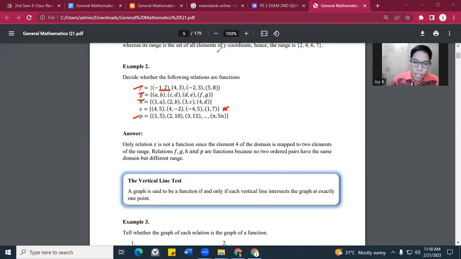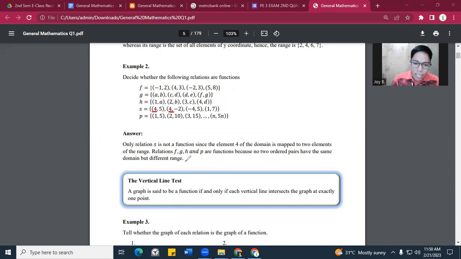Okay, so dako tayo sa letter F. Ginamit ba ang negative 1 sa other domain? Hindi, so tama siya. Ginamit ba ang A sa other domain, other range? Hindi, tama. So how about this one? Ginamit ba ang 1 sa other domain? Hindi. How about dito sa letter P? Ginamit ba ang 1 sa other domain? Hindi. Now, ang ginamit lang dito is paulit-ulit ginamit ang number 4.